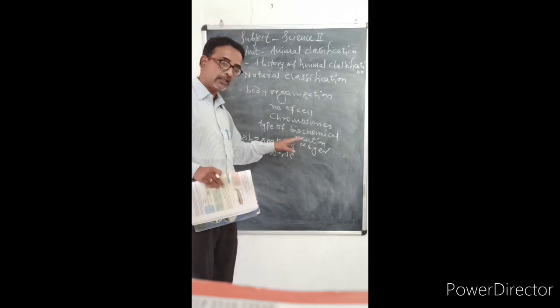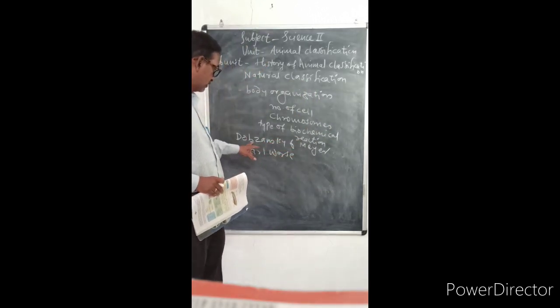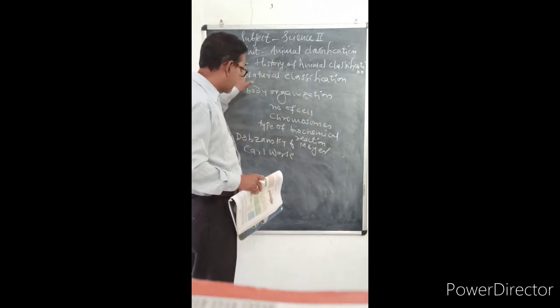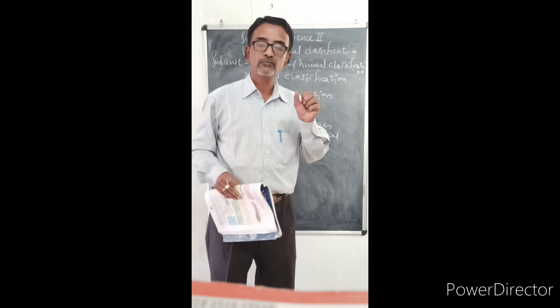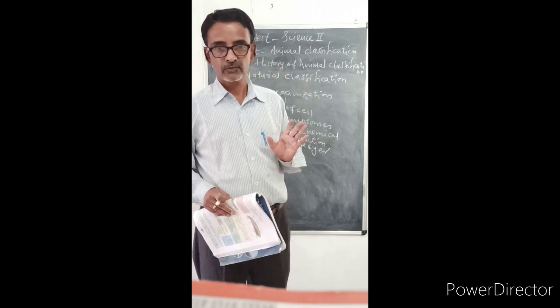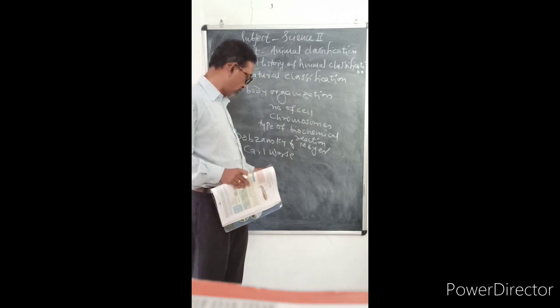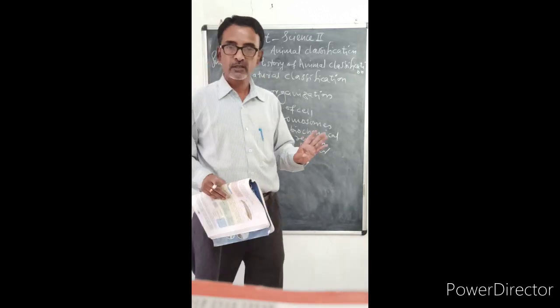So that is all about the history of animal classification, starting from Aristotle up to Carl Woese.